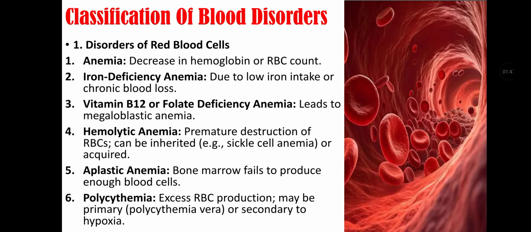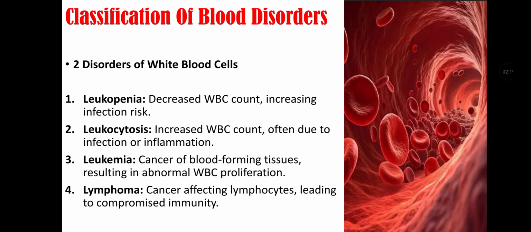Fourth type is hemolytic anemia, that is because of premature destruction of red blood cells, and it can be inherited, for example sickle cell anemia, or it can be acquired. Fifth type of red blood cell disorder is aplastic anemia, that is when bone marrow fails to produce enough blood cells. Sixth is polycythemia, that is when excess RBC production is there, and it may be primary, for example polycythemia vera, or secondary to hypoxia.